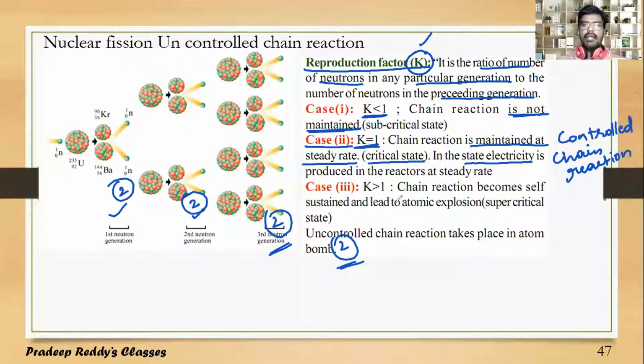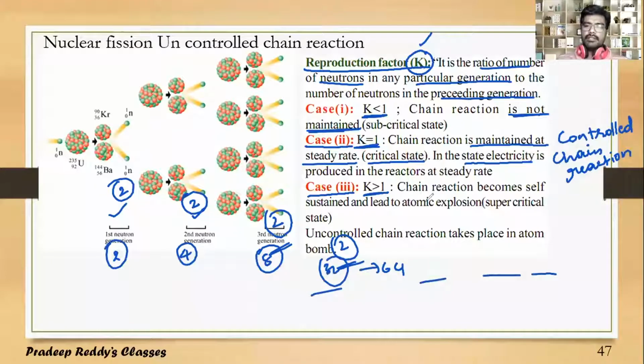So the controlled chain reaction is the mechanism which we will be using to produce electrical energy practically in a nuclear reactor. And the third case is K greater than 1. K greater than 1 means in the first generation 2 fission reactions take place, the next generation 4, the next generation 8, then 16, 32, 64. This goes on increasing. Such a chain reaction becomes self-sustained and leads to atomic explosion. Such a supercritical state is nothing but a nuclear bomb, an atomic bomb.